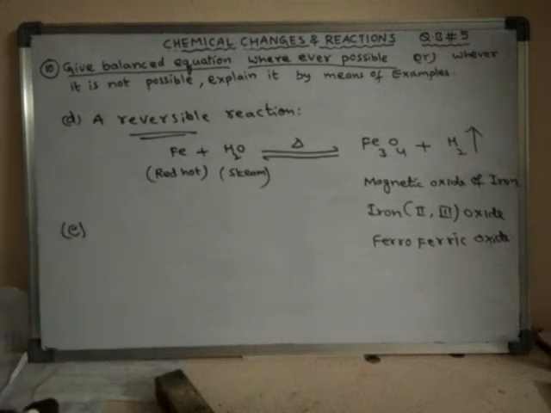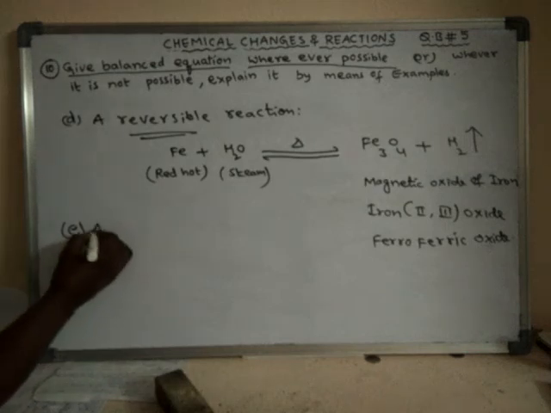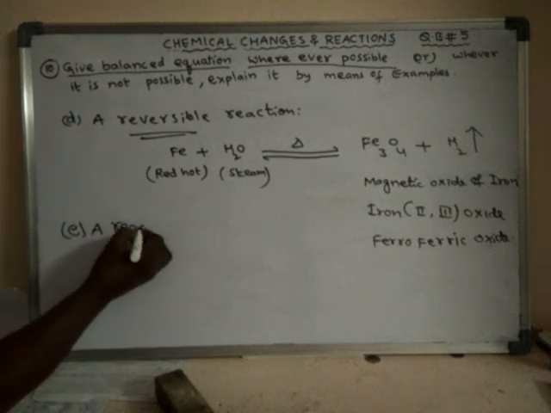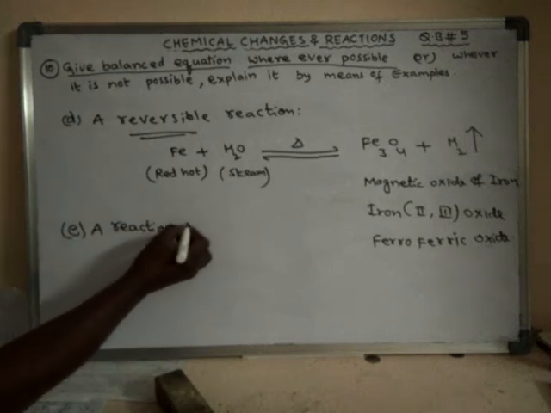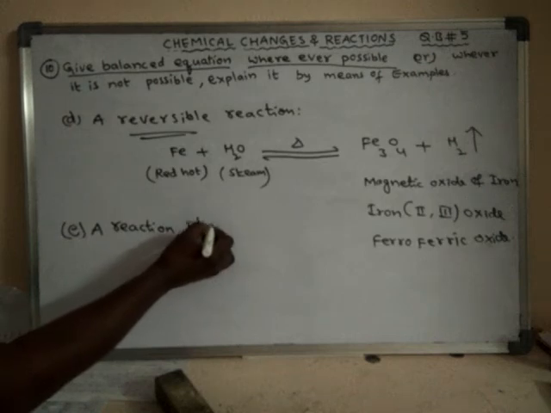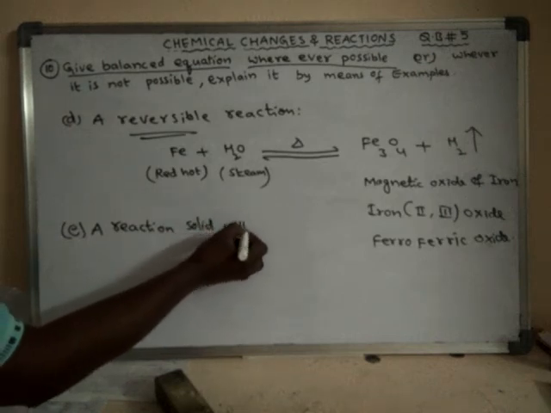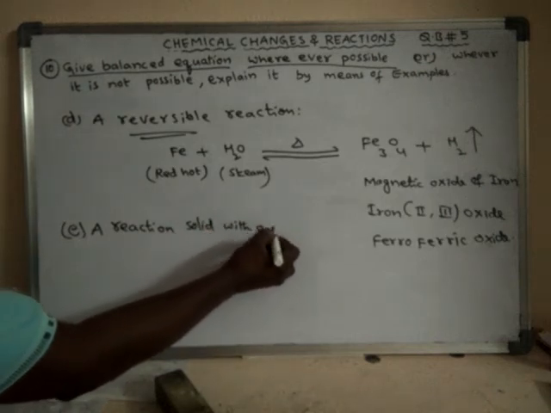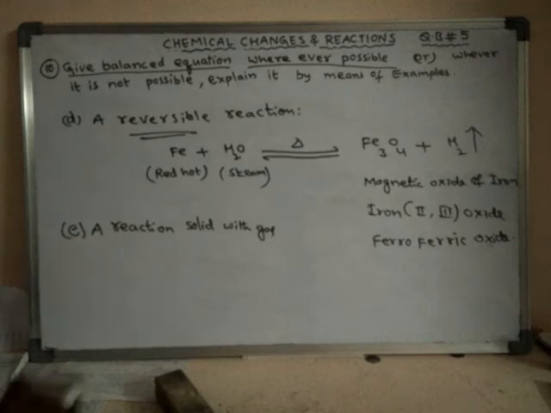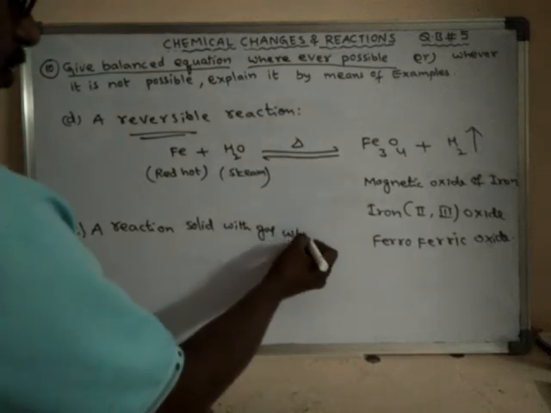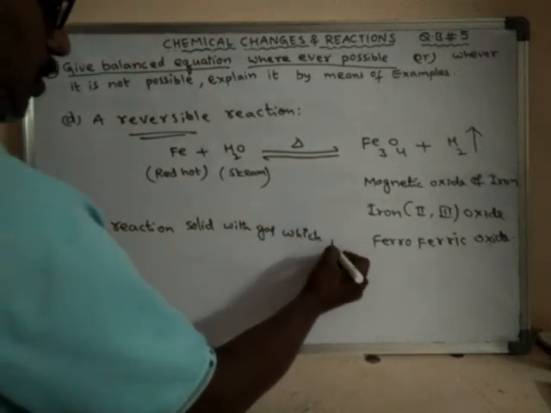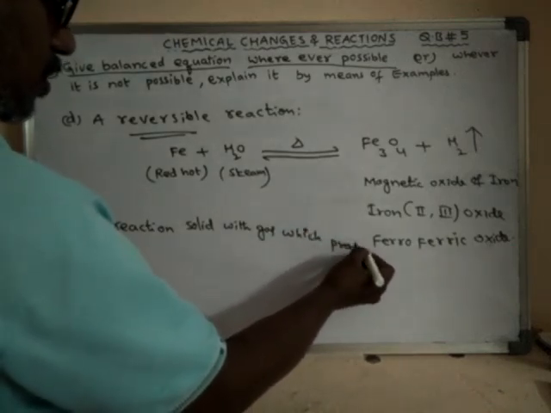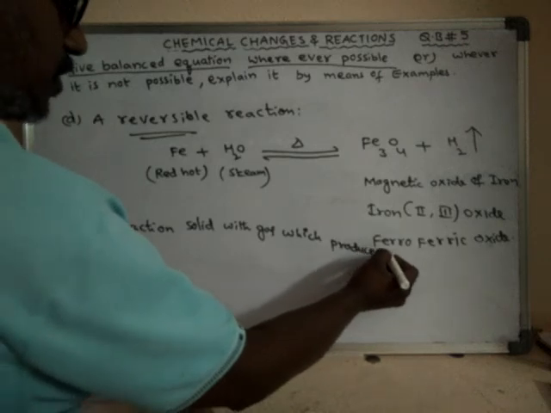What is that one? A reaction of a solid with a gas which produces heat.